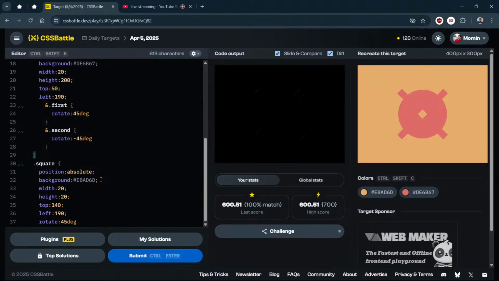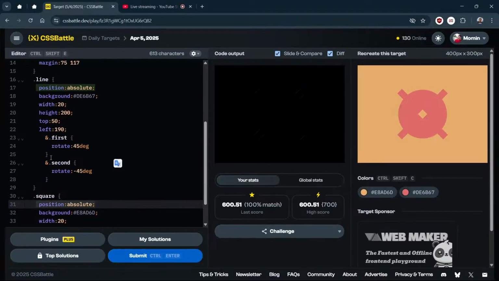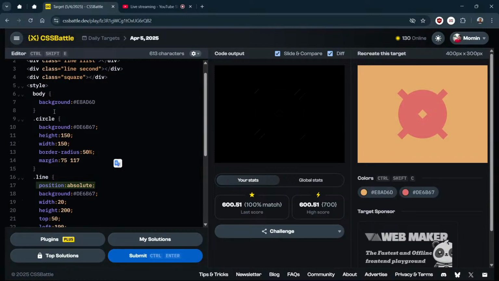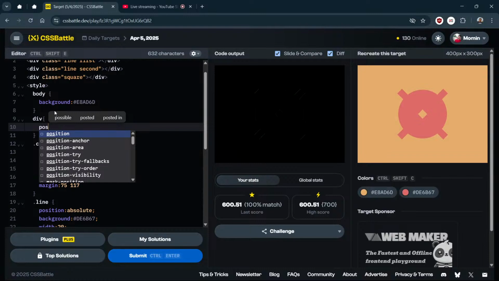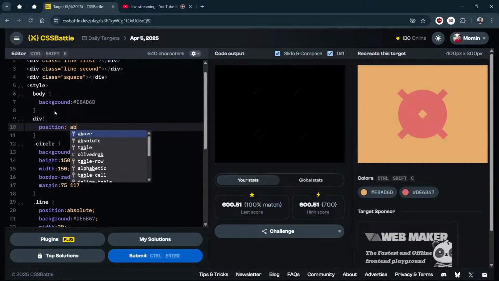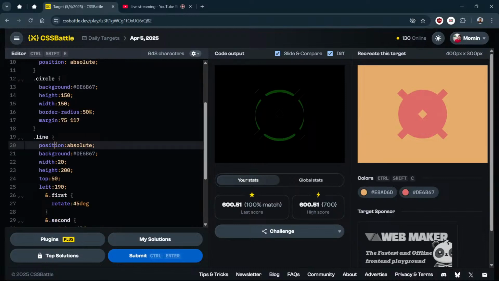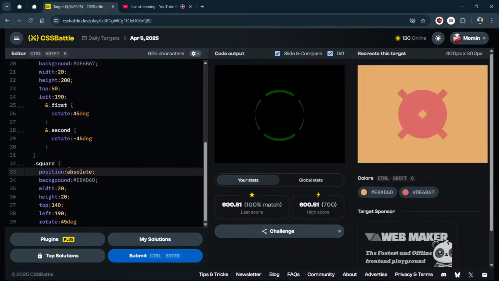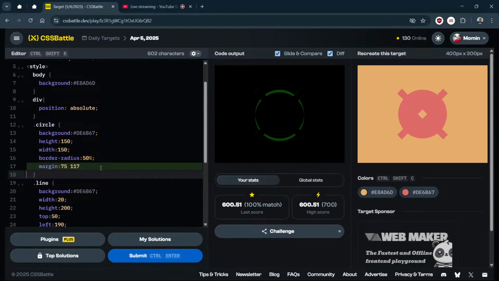And what we can remove now: position absolute is here for our div. We can do a simple thing, our div can have position absolute, but it will change the circle because the circle was not absolute, but we will fix that. Position absolute, yes, circle is now not working as expected, but that we will fix. So let me just remove the position absolute from the line and from the square, and then we can remove margin, and instead of margin we can use top and bottom.